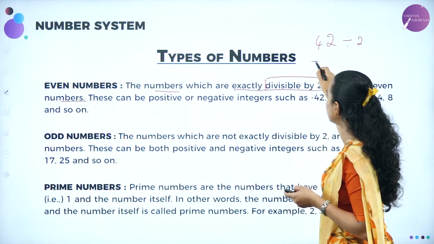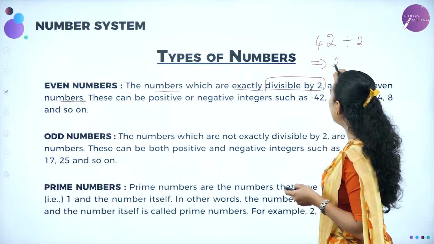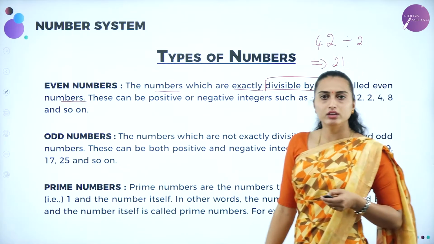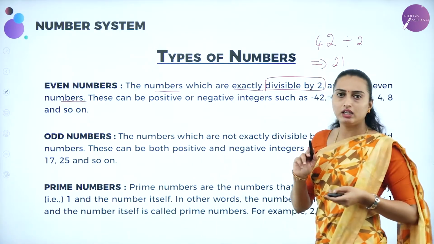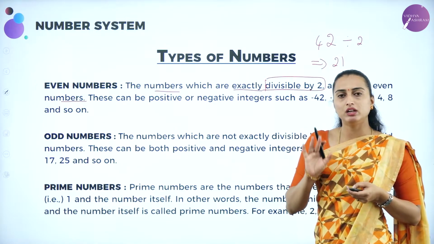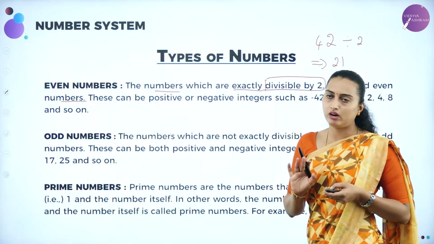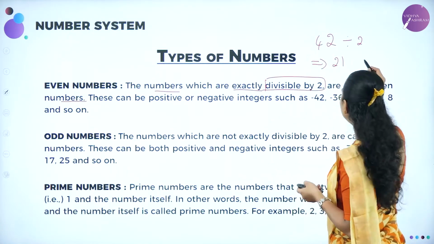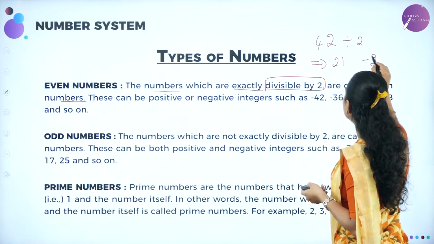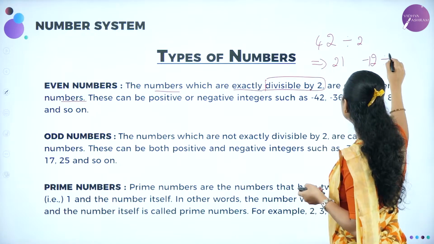I can have the answer as 2 2s are 4, 2 1s are 2. Correct? You are going to have it as 21. But whatever the number you are taking, it must be divisible by 2. Then only it is called an even number. Otherwise, you can also take negative numbers. For example, I am going to take -12. Is -12 divided by 2?